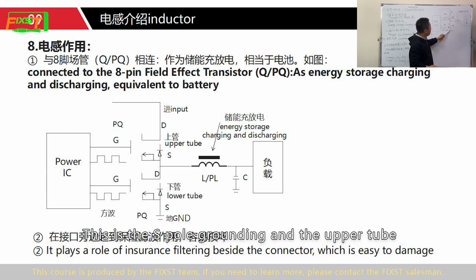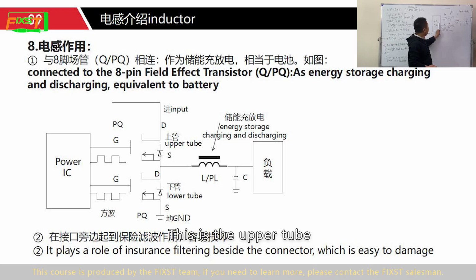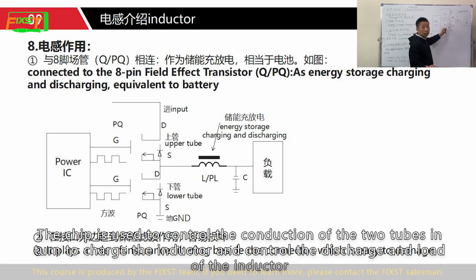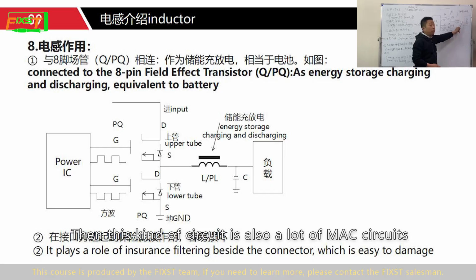This is the S-pole grounding and the high side MOSFET. This is a high side MOSFET. The chip is used to control the conduction of the two transistors, in turn charging the inductor, and controlling the discharge and load of the inductor. This kind of circuit is also found in a lot of Mac circuits.